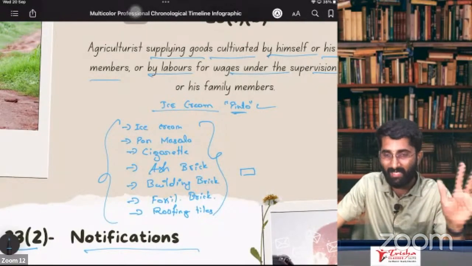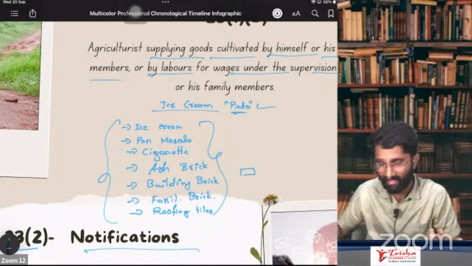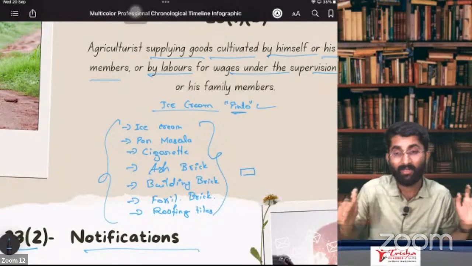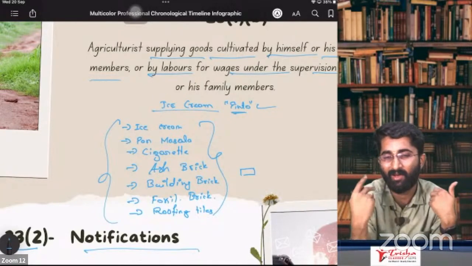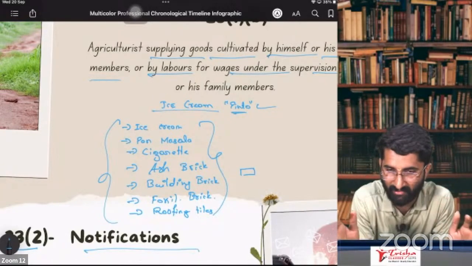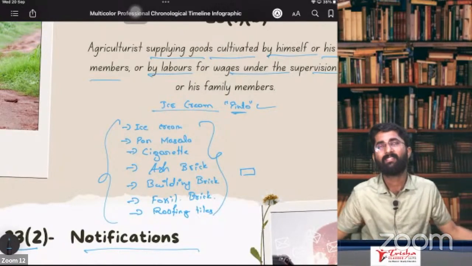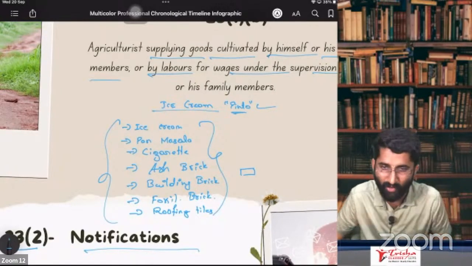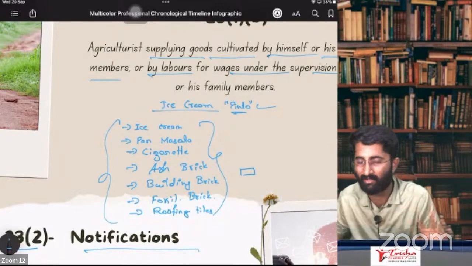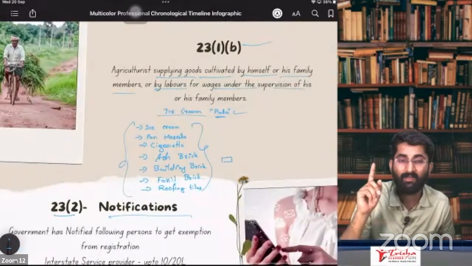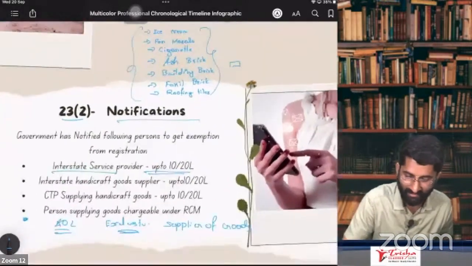Later he went for building bricks. Building bricks ka building that got destroyed. He went for fossil bricks. Fossil bricks that stood, but he had no money because 2 times the house or building got destroyed. For that purpose now he has no money. Sir, I don't go for slabbing. I go for roofing tiles. Finish. If you remember this, all these goods, if you are selling, then you are not available for 40 lakhs ka limit. So that is 40 lakhs ka limit.